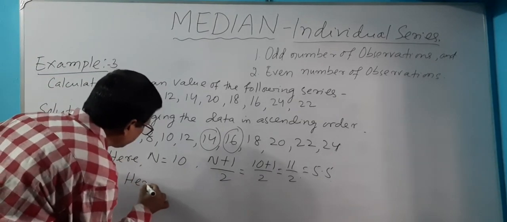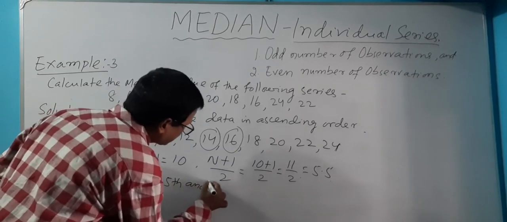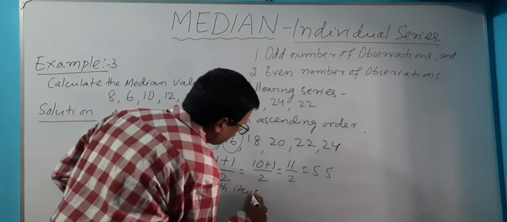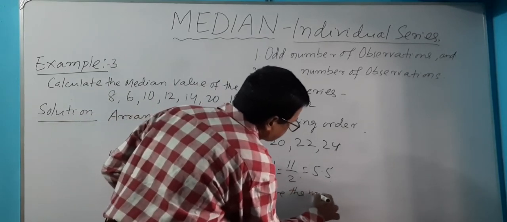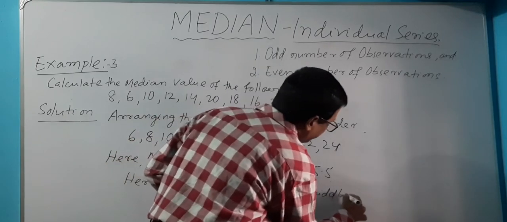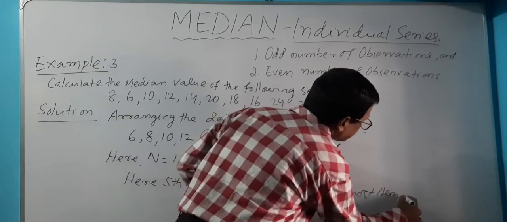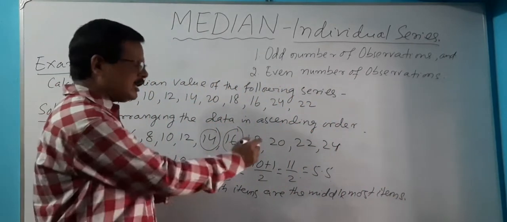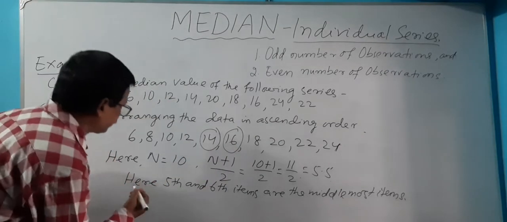Write down here: the fifth and sixth items are the middlemost items. To find out the 5.5 value, we have to take the average value of the fifth item and the sixth item.